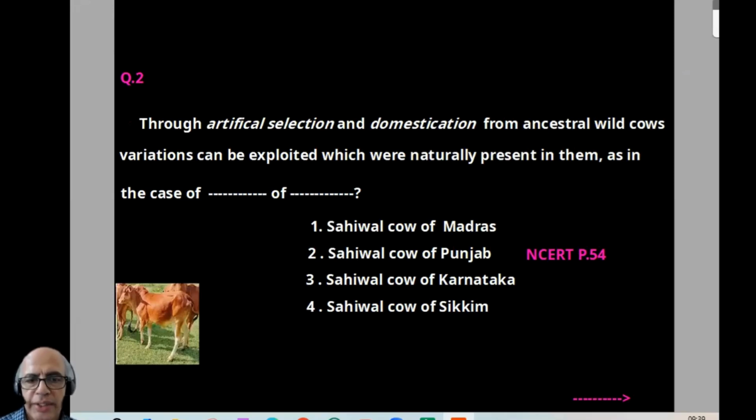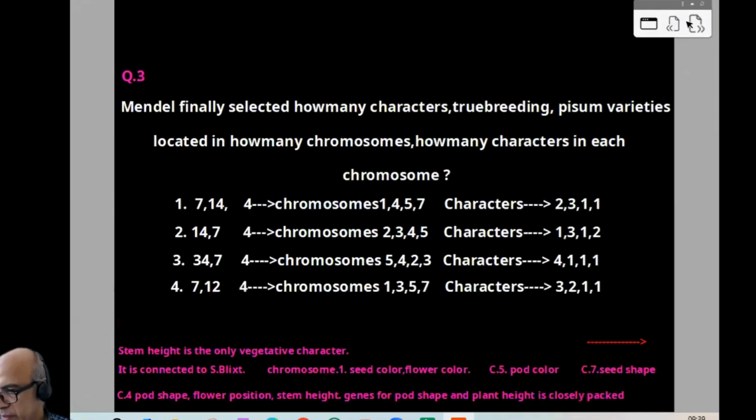Through artificial selection and domestication from ancestral wild cows, variation can be exploited which was naturally present in them, as in the case of, again an NCERT-oriented question, the Sahiwal cow of Punjab. The NCERT page number is given, 54. The photograph is also shown there. So answer-wise for question 2, it is 2. Direct question. Now question number 3.